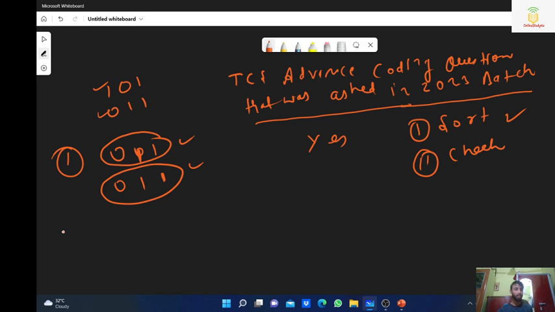Because after sorting we will check that 0 comes in place of 0, 1 comes in place of 1, and this one comes in place of 1. So we have to check that these three numbers are equal to these three numbers. So if they are not equal, then the answer is always no.